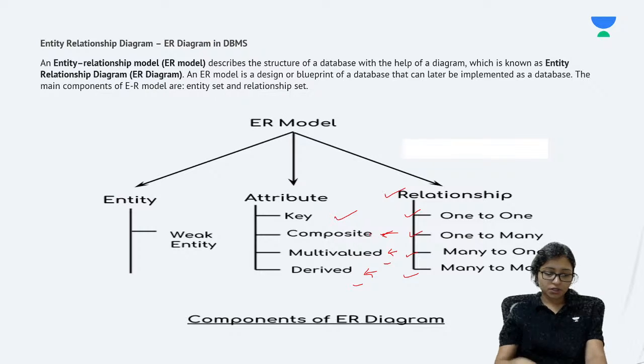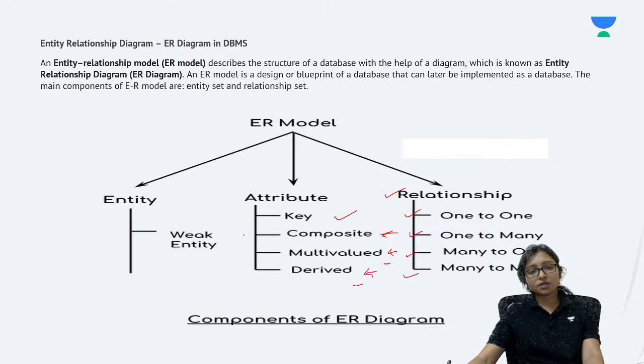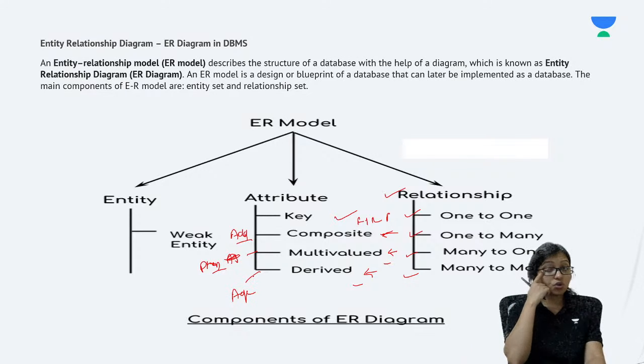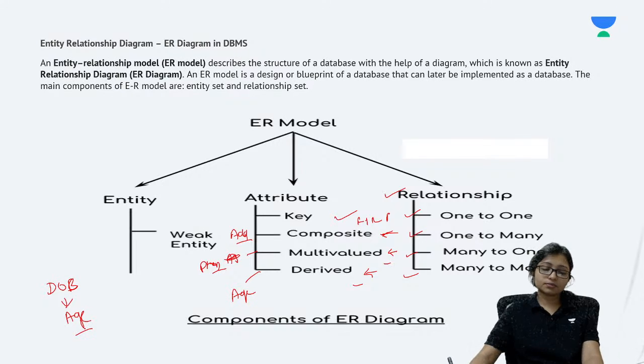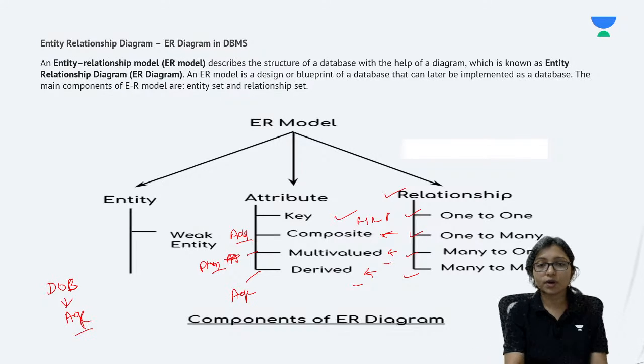Yes, very good. Composite means it can be address also, it can be name also, like first name and last name together is doing name, that is a composite one. Multi-valued attribute is phone number, because phone number has multiple values. Derived attribute is age, because there is no specific attribute for age; through the date of birth only we are deriving it, and that's why it is called the derived attribute. All of you are correct.